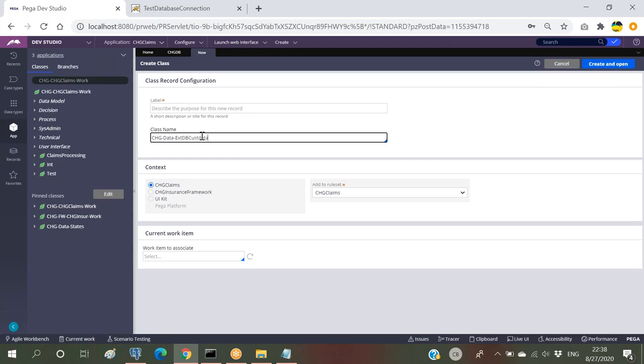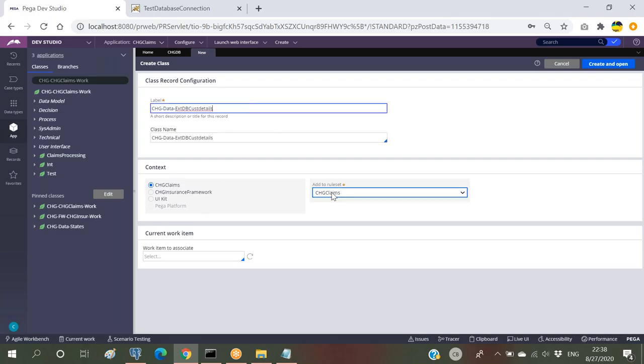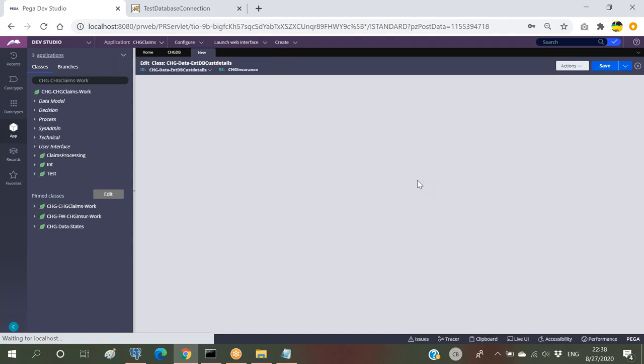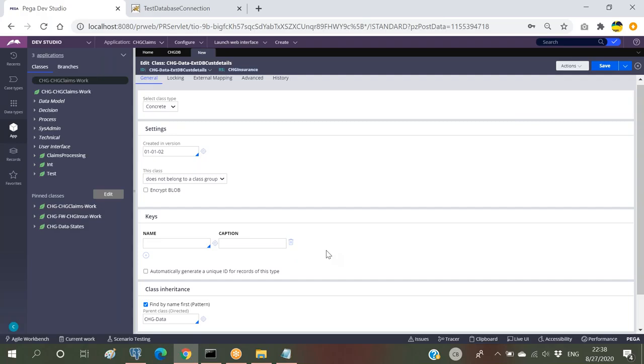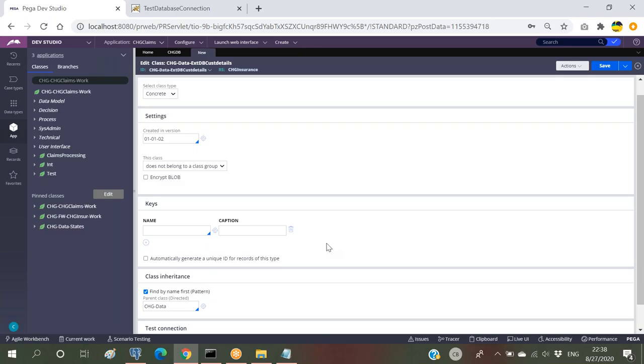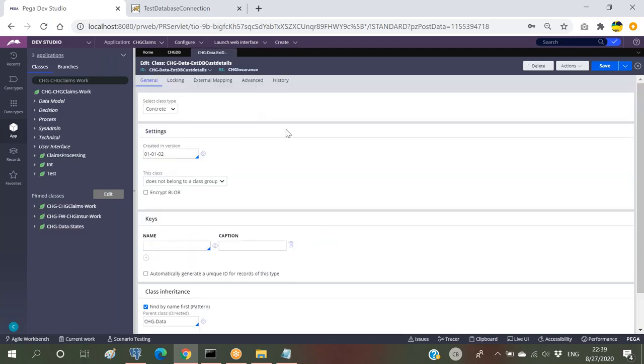So external DB customer details, something like this. If I just click on save, we can see one dedicated table connected to this, right?